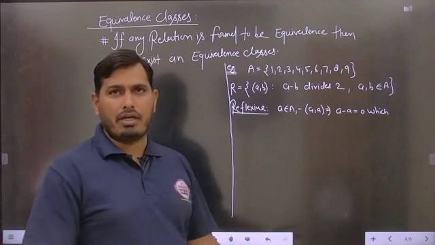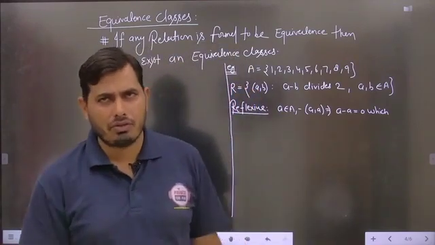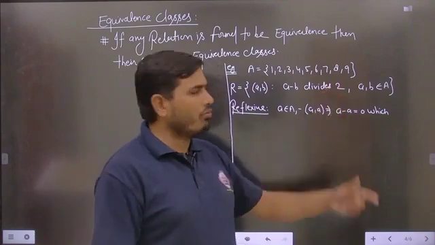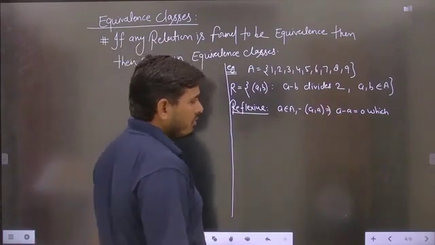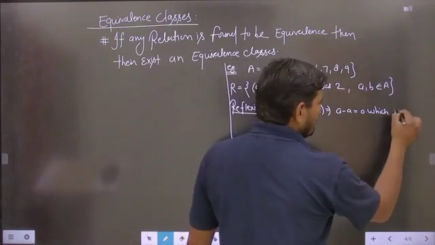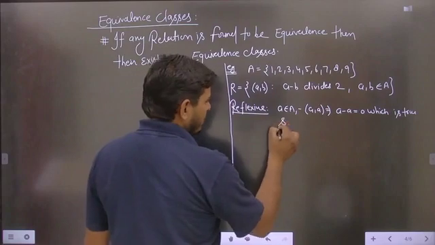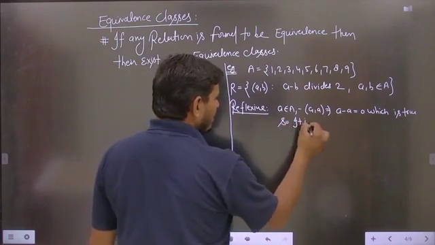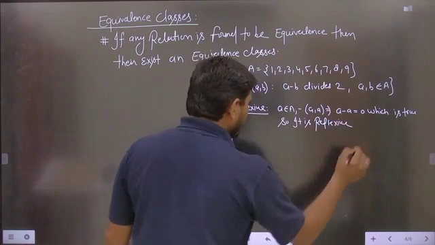Definitely if any element is subtracted from itself, it is 0, and 0 divided by 2 gives 0, which is true. So it is reflexive. There should be no problem understanding the meaning of reflexive nature, students.